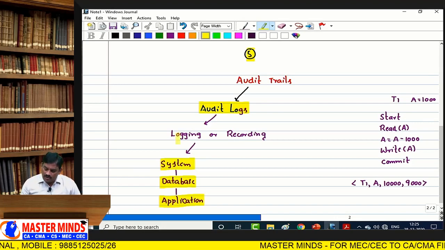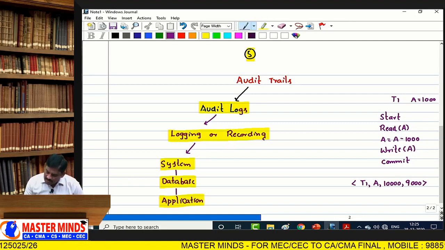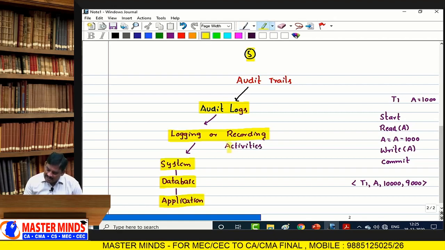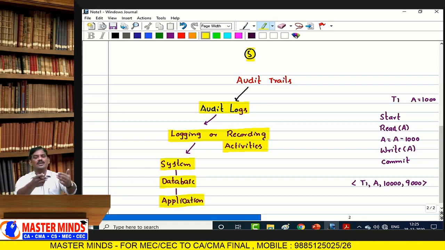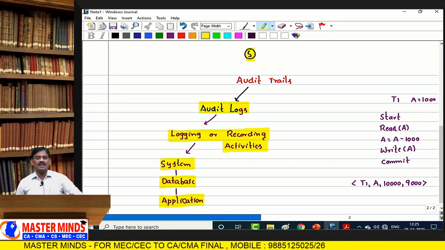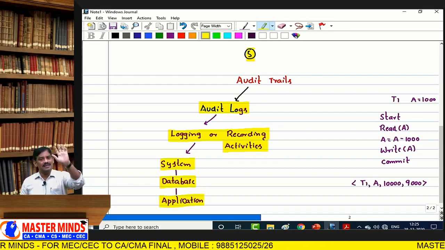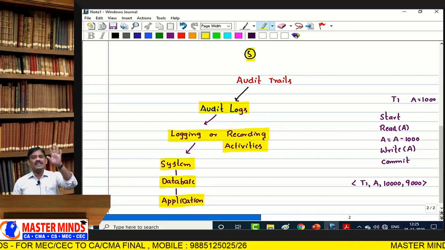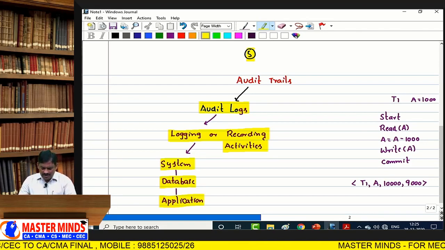It determines a chronological order recording of activities, recording activity or events at user level. User interacts with the application, application level; application requires data, database level; database exists within the system, called a system level.